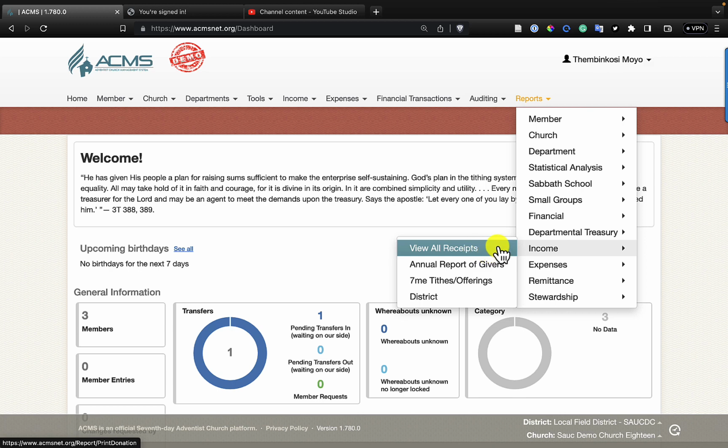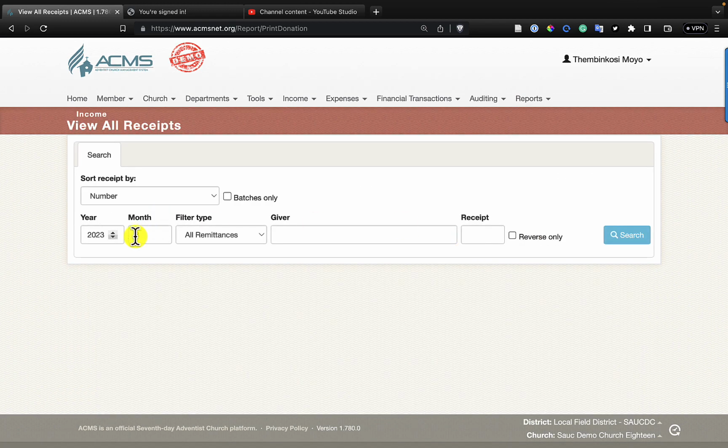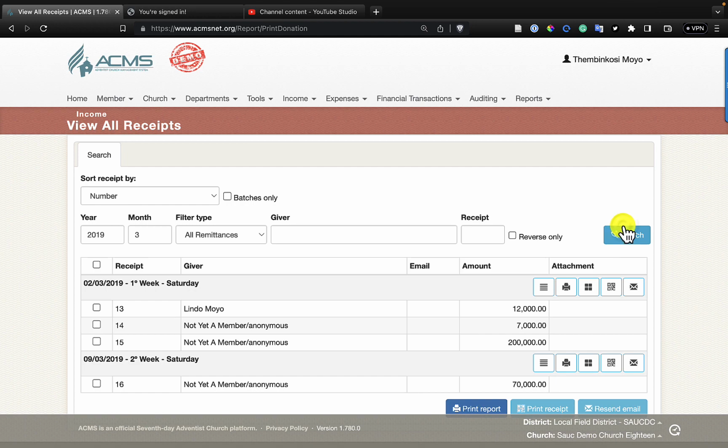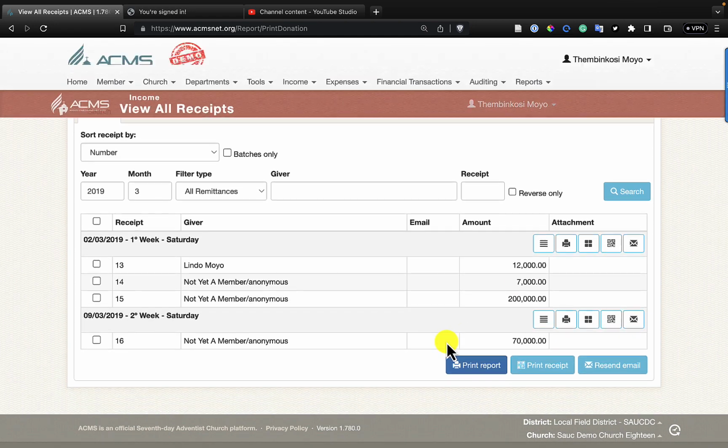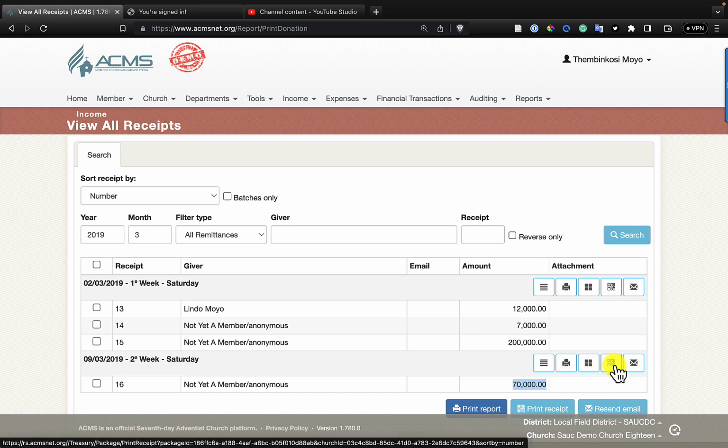This is where you find all of the receipts that you have processed. So let's look at this quickly. You go to reports, you come to income, and then under income you come to view receipts. So you click over there and then you go to the year we are dealing with, which is 2019, and the period is 03, and we do a quick search, and indeed you find receipt number 16 is the one that you are interested in, and it was for 70,000 that Mrs. Evodia is looking for. So you come and you click on this button here.